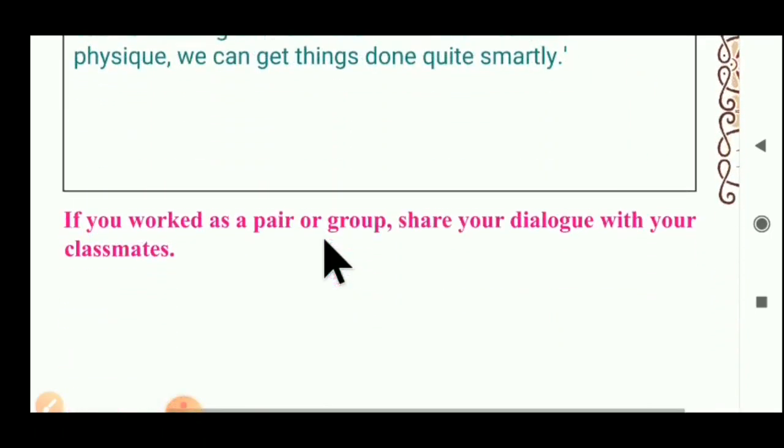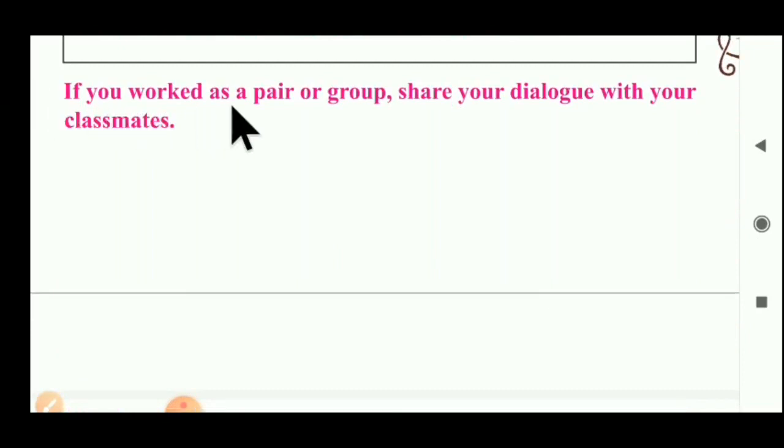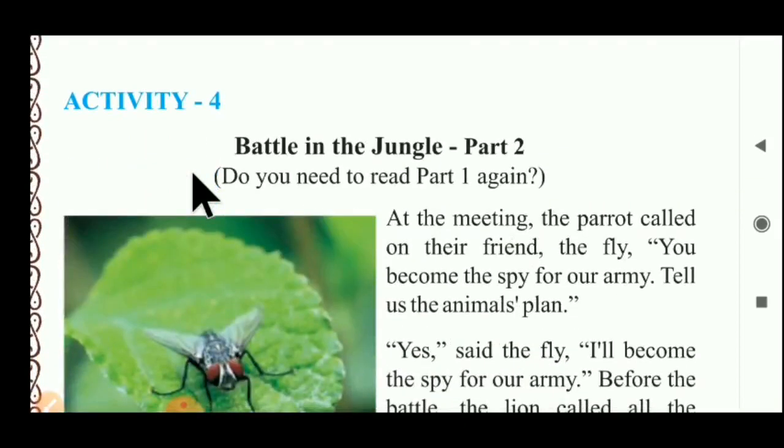Now the next thing we have to discuss. If you worked as a pair or group, share your dialogues with your classmates and see what they are writing. Okay. Now we have to do activity four. Activity four is actually the lesson's main part two.